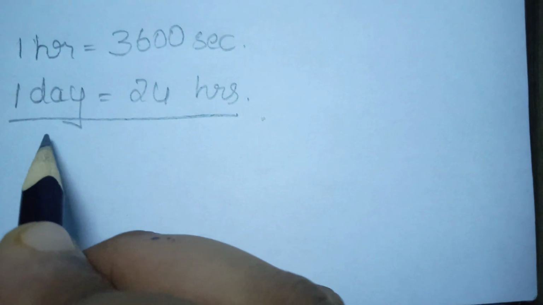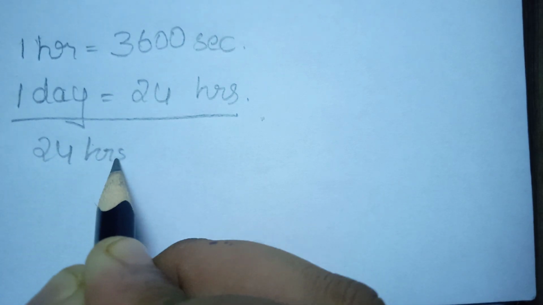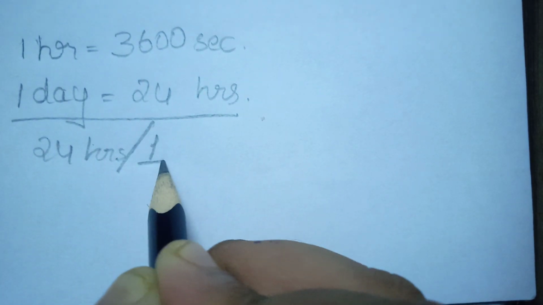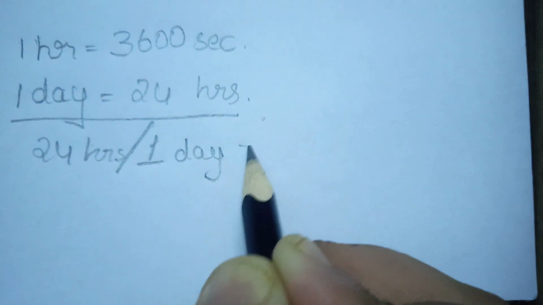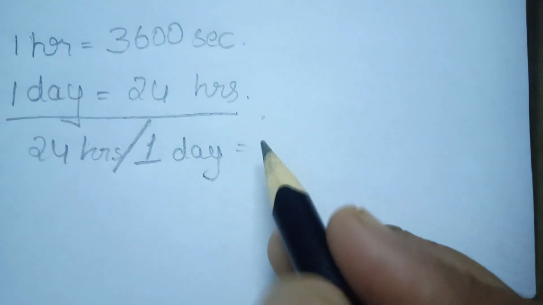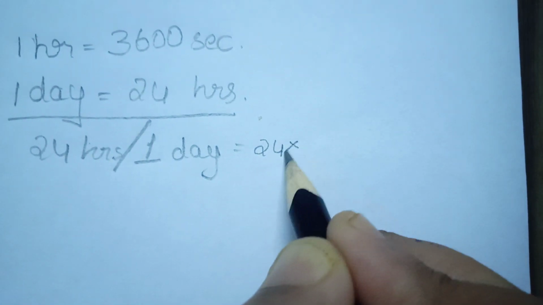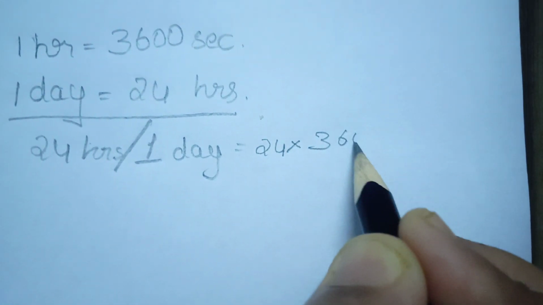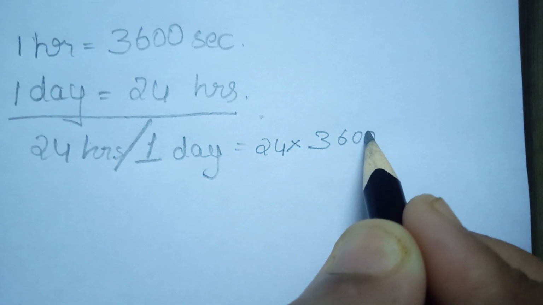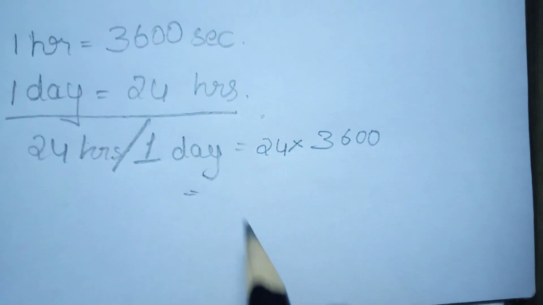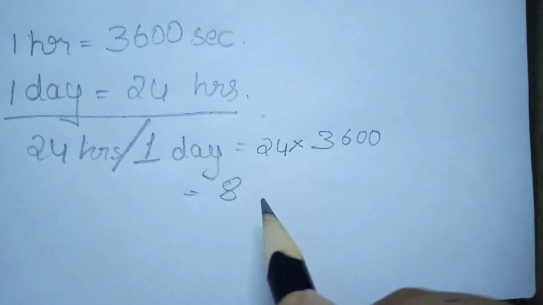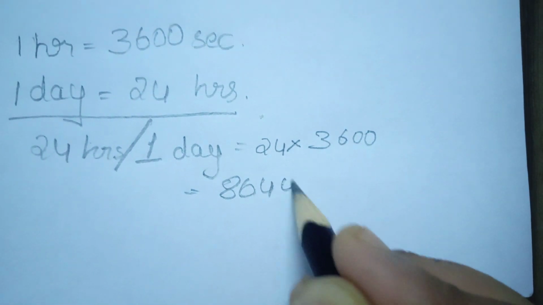Then 24 hours, or 1 day, is equal to how many seconds? You have to do 24 into 3600. Then you will get the answer 86,400.